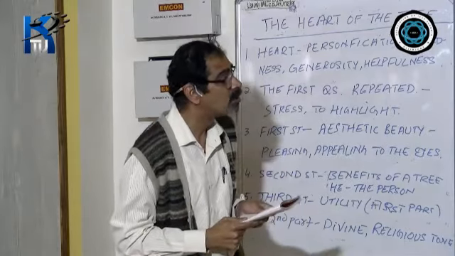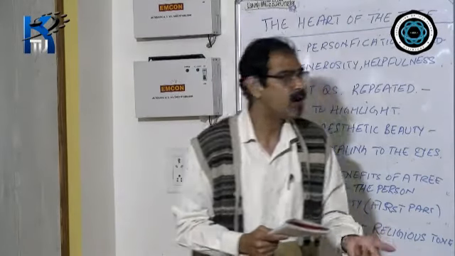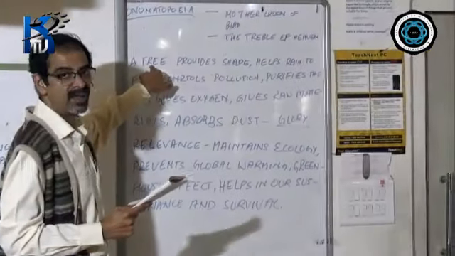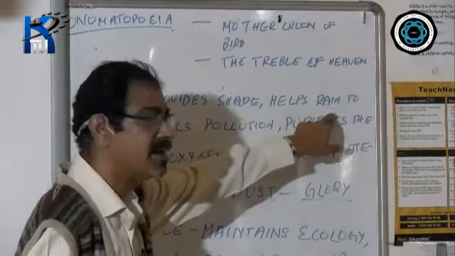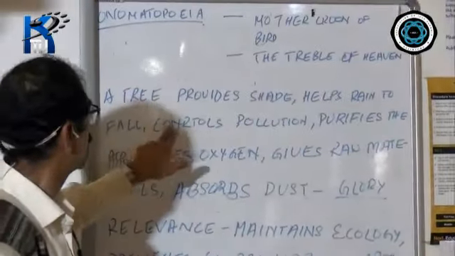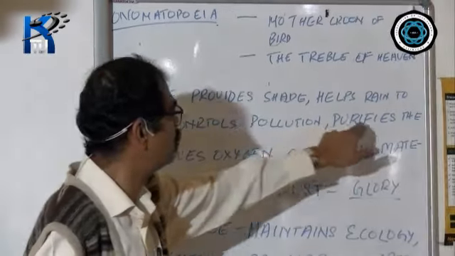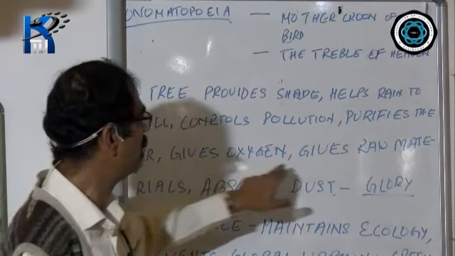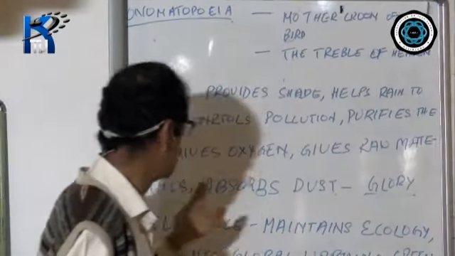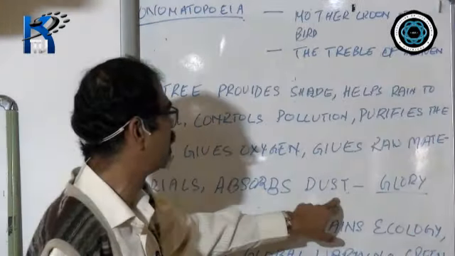Now what is this glory? What is the glory of a plant? Look at these things. A tree provides shade, helps in rainfall, controls pollution, purifies the air, gives us oxygen, gives us raw materials, absorbs the dust.